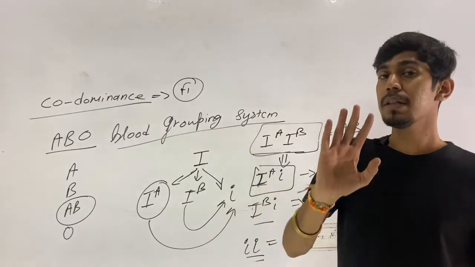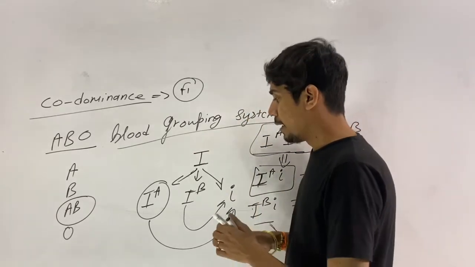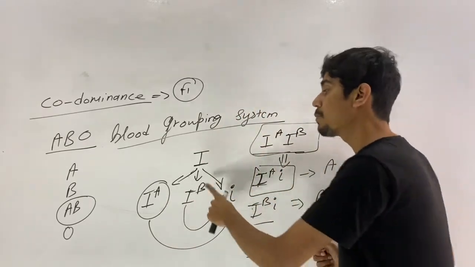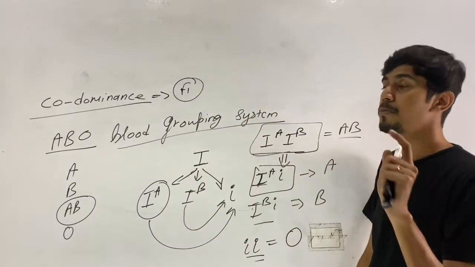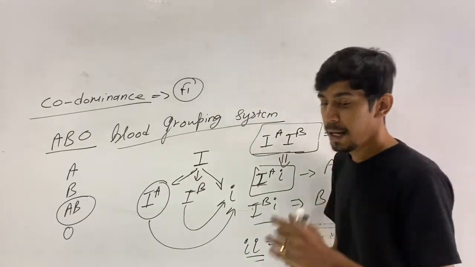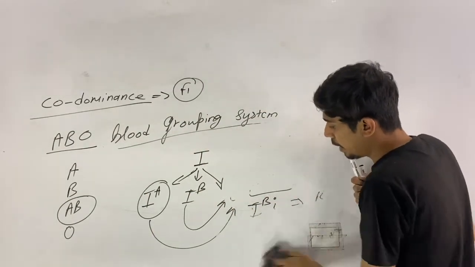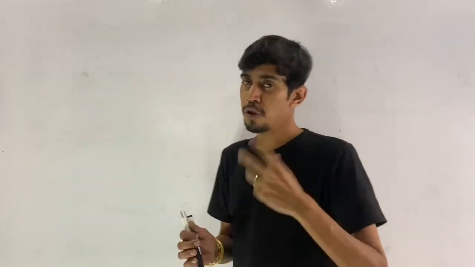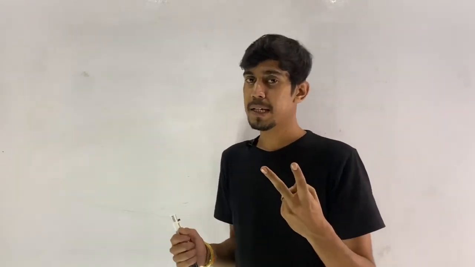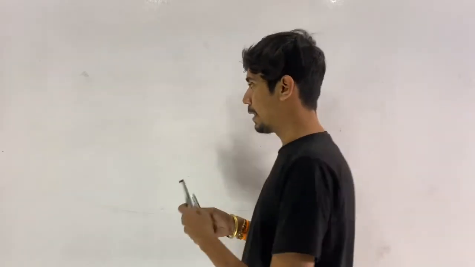as you can see, there are 6 possible genotypes. Since there are 3 alleles for this particular one character, there are 6 possible genotypes. And what are those possible genotypes? Let us now make a small table and try to understand all the genotypes and their phenotypes. Since only 2 alleles can be present at a time in any individual, we'll see all the combinations, all the genotypes, as well as the type of blood groups.